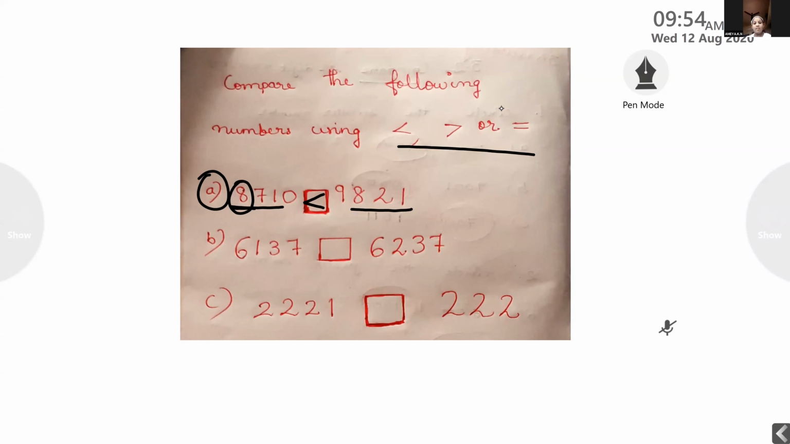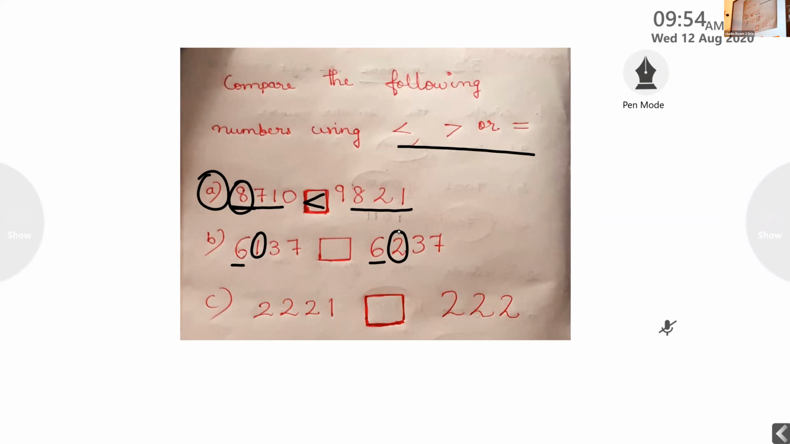Because the first number is 6 and the second number is 6. So we want to check the second number, the 100 place digit. The first digit is the same over here, so you have to check the second digit. Here it is 1, here it is 2. Then what can you say? 1 is lesser than 2. 1 is less than 2.